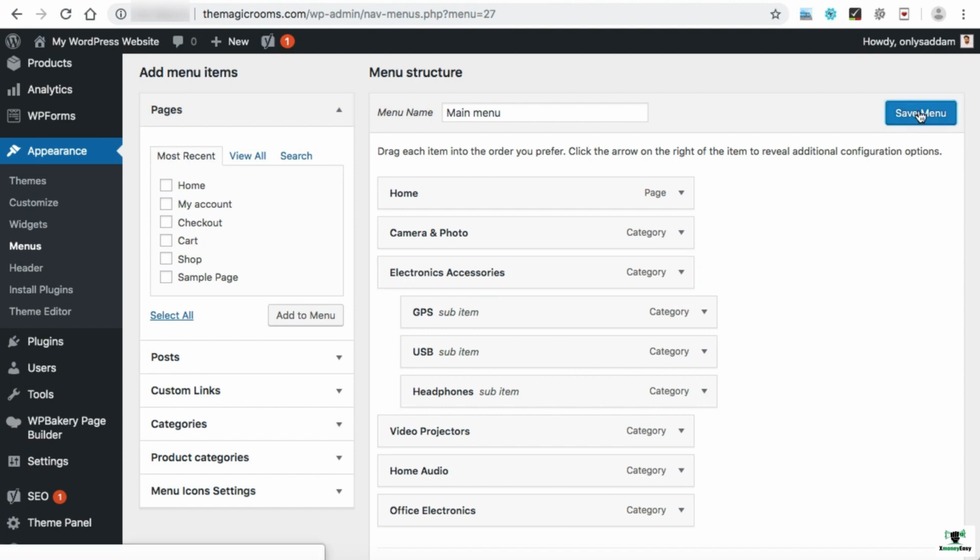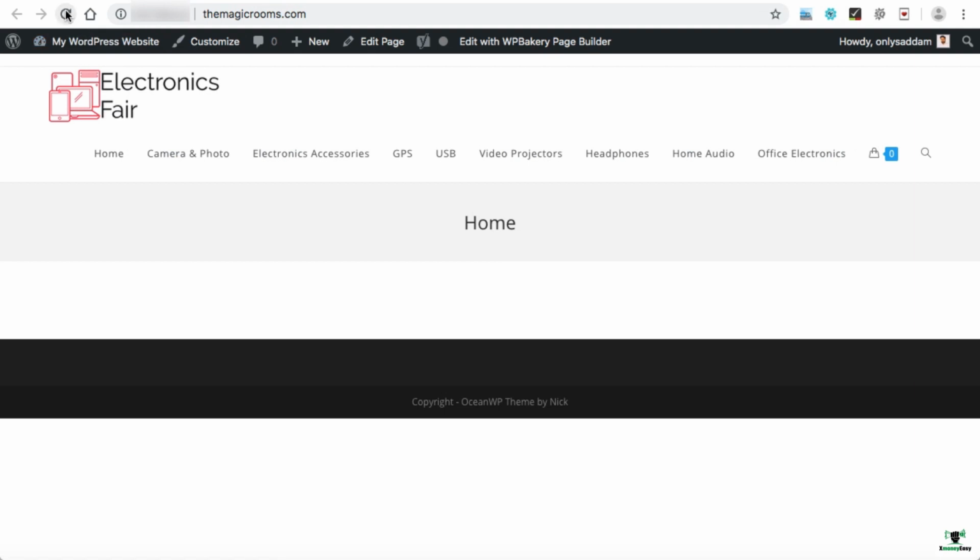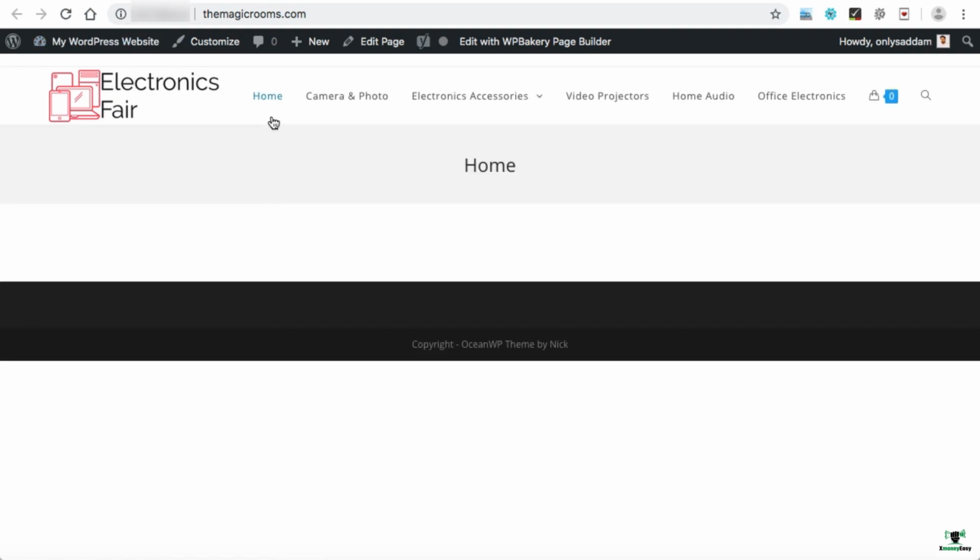Now let's save it. And then we can refresh our home page once again. Here we go. So all menus are appearing, and once we hover on Electronics, we can see GPS, USB and Headphones appear just under it. So this is so easy to add menus into your WordPress website. And as we have already installed the WooCommerce plugin, that's the reason why this cart icon is automatically appearing on the top right corner, which looks too cool. Thank you very much.